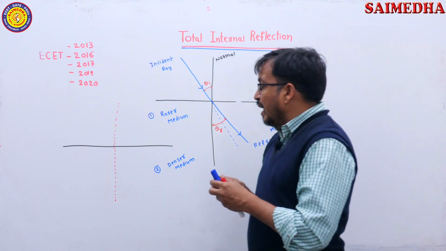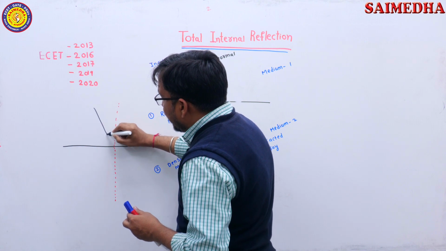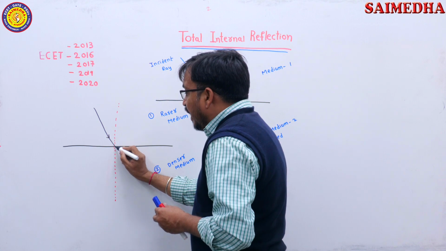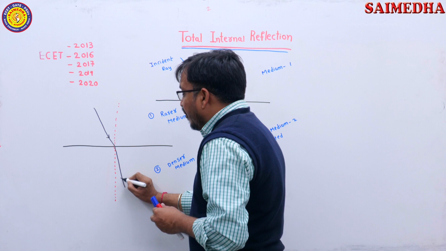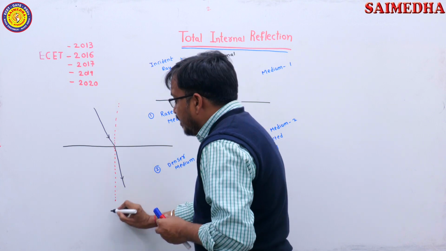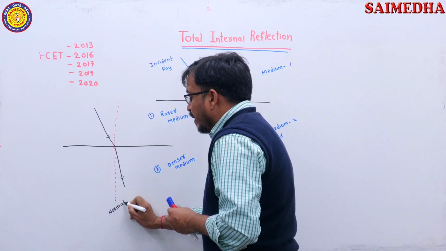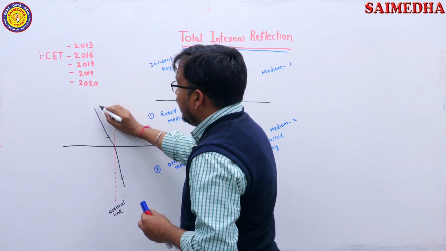So when a light is traveling from rarer medium to denser medium, the refracted ray moves towards the normal line. This is the normal line, and this is the incident ray.